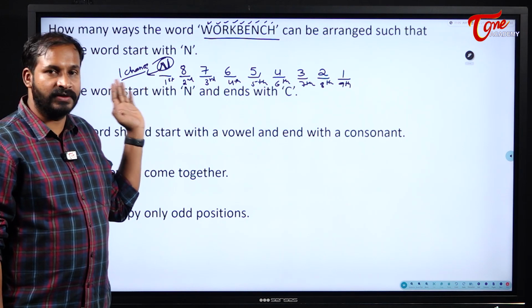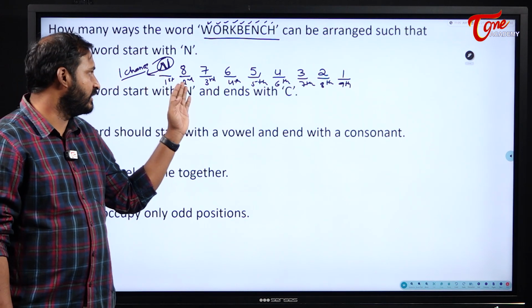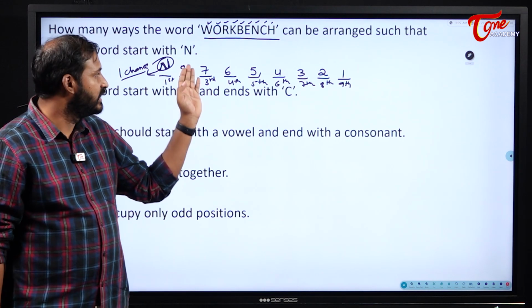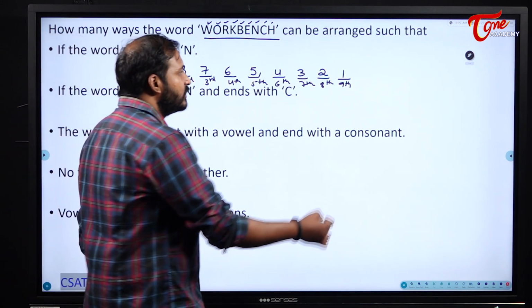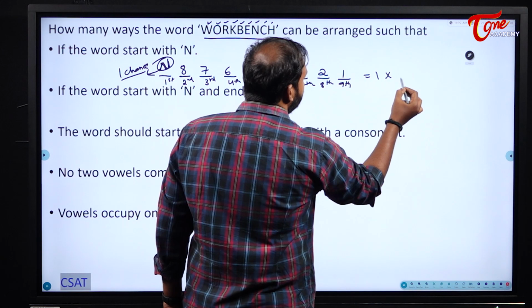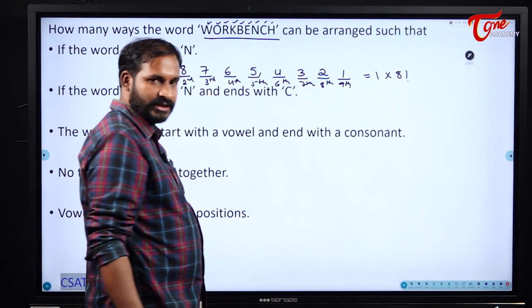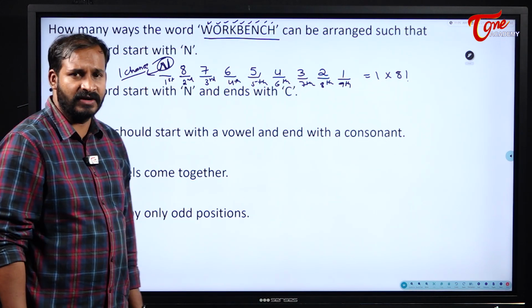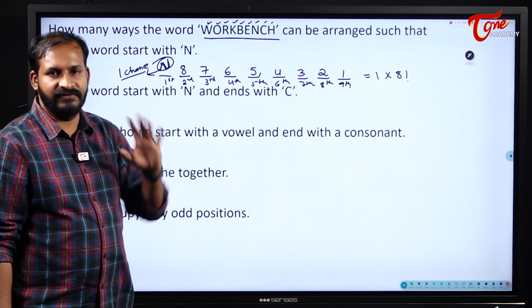So 1 chance is gone there. So the remaining positions I have written. For the second position, I will have 8 chances. So like this, chances I have written. So what will be our answer here? 1 into 8 factorial. This one is the first position. For your understanding, I have written 1 into 8 factorial. If not, directly you can write 8 factorial.